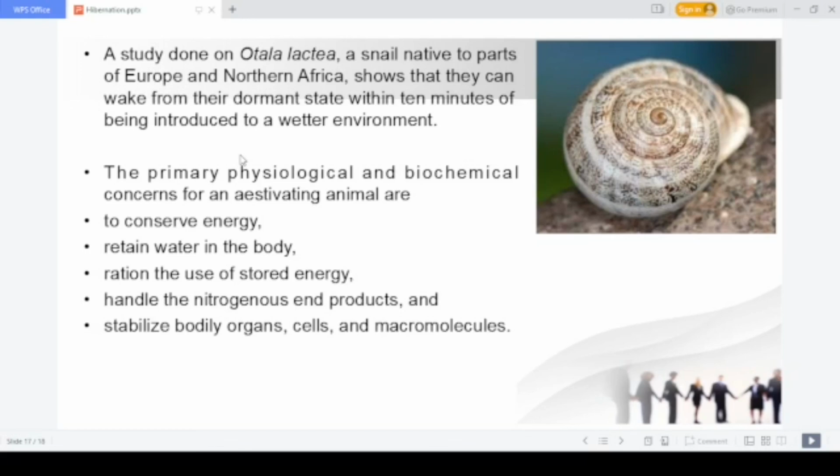Because spending too much time in a colder environment or in a hot environment is not good for the body. It results in a wastage of so much energy. So the main purpose of hibernation or aestivation is to conserve energy and to retain enough water. For example, in aestivation, they ration their use of stored energy, whatever energy is already present in the body, so that it is spent safely. Then they handle nitrogenous waste products properly, and stabilize bodily organs and macromolecules.